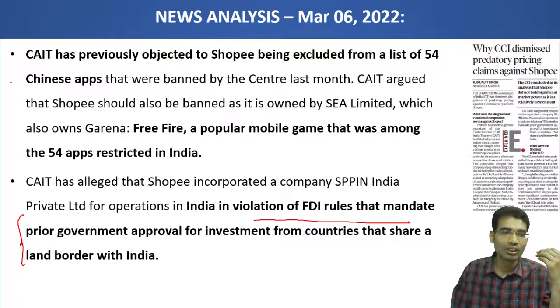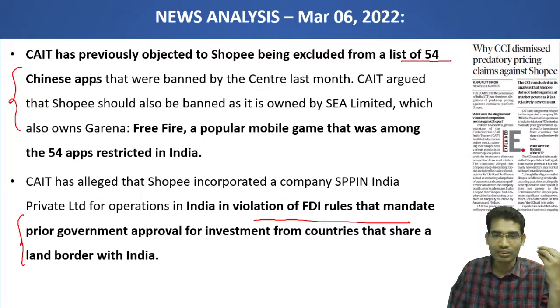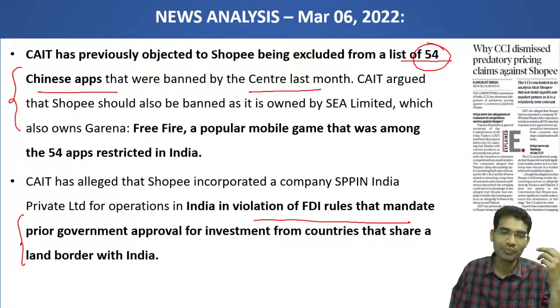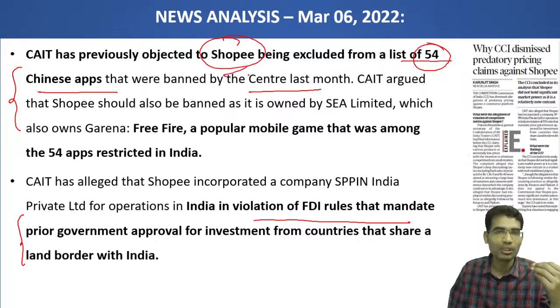Also, one of the investors in this company is part of a Chinese company, because the Indian government excluded a list of 54 Chinese apps banned by the Centre last month. One of the organizations banned among those 54 Chinese apps also invested in Shopee. So it is saying that Shopee also should be banned from operations.